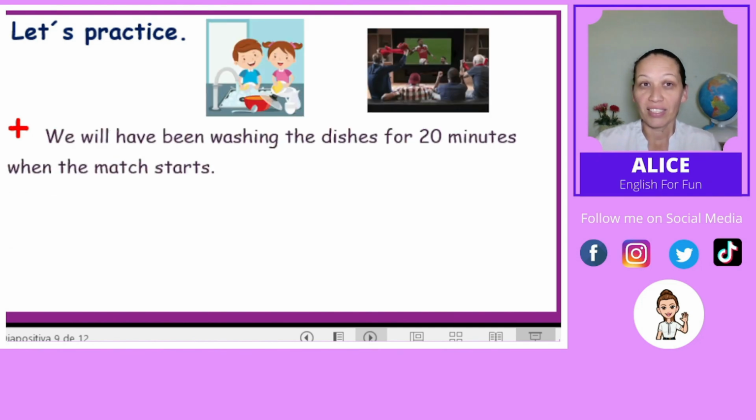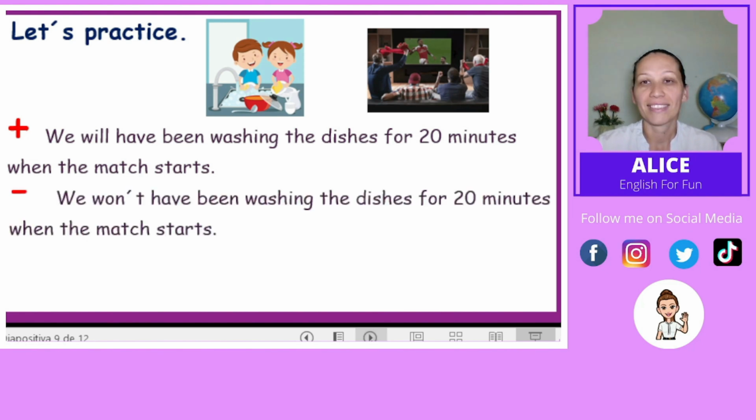Let's have another practice. We will have been washing the dishes for 20 minutes before the march starts. Let's make a negative sentence. We won't have been washing the dishes for 20 minutes when the march starts.